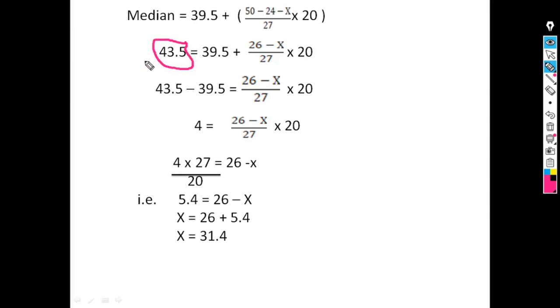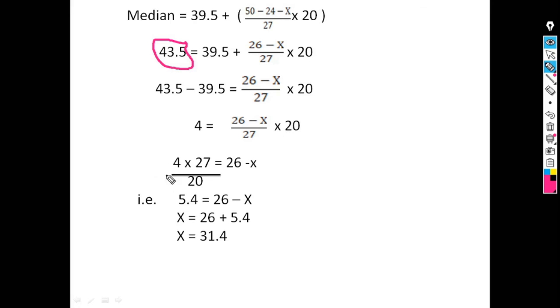We substitute the value of median. 43.5 is equal to 39.5 plus (50 minus 24, that is 26, minus x) upon 27 into 10. This 39.5 is shifted here, so it is subtracted. So 43.5 minus 39.5 equals (26 minus x) upon 27 into 10. That is, 4 is equal to (26 minus x) upon 27 into 10.